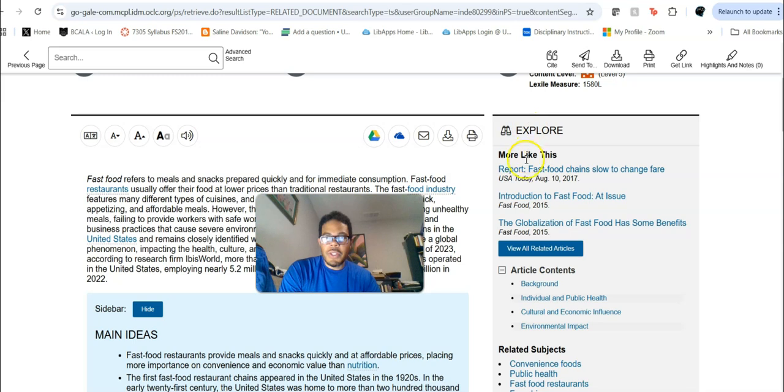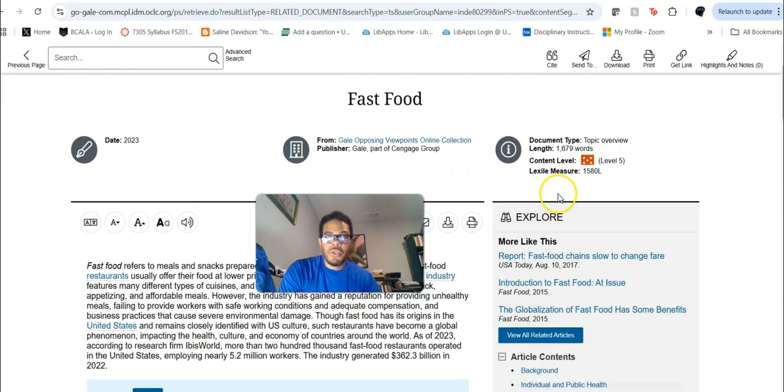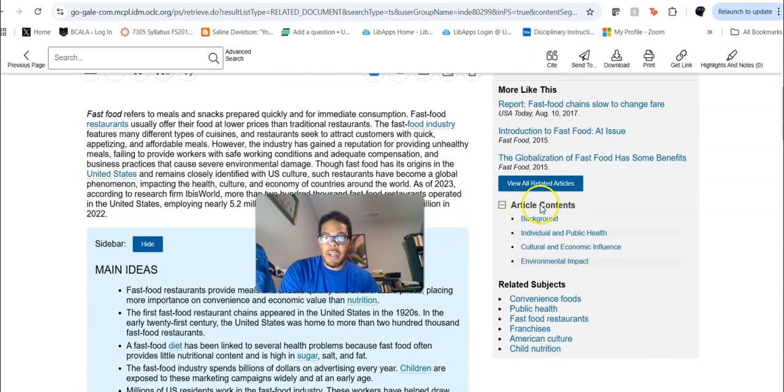You've got your overview essays, and then more like this if you want to dive into some other things. But I'm going to show you another way to dive into more stuff here. You've got article contents and then related subjects. So you do have child nutrition and public health and those sorts of things that tie very closely into fast food. Okay, let's see if we can go back.